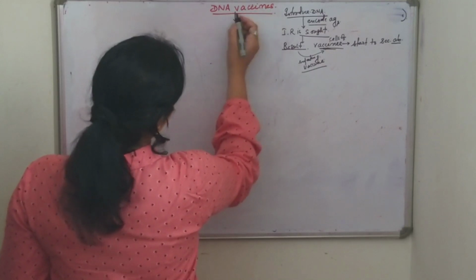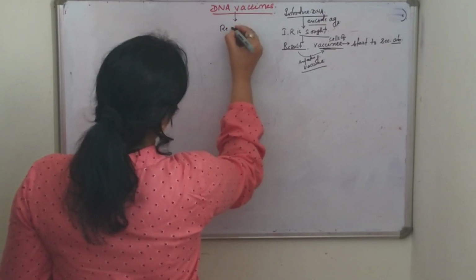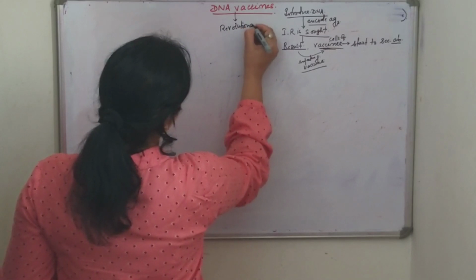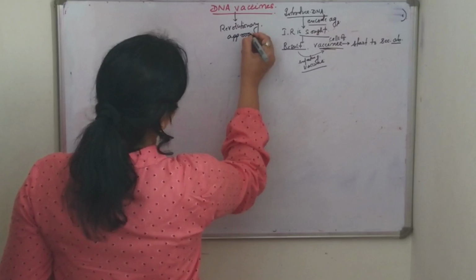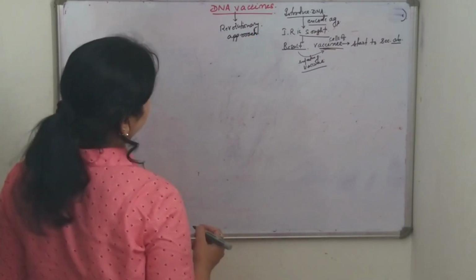DNA vaccination is a revolutionary approach to vaccination.